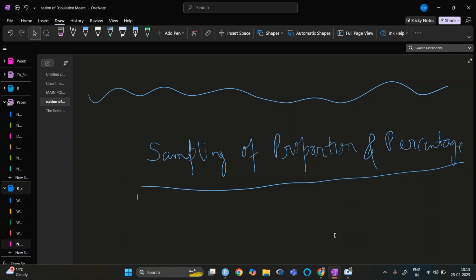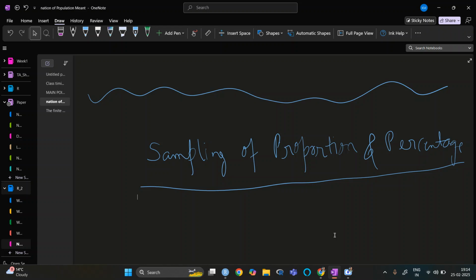The next example can be anything. If you are in a class, there can be a lot of examples, like whether a person plays cricket or not. If yes, it is one side of the population, otherwise the other side. So basically, proportion is something we can divide into two.